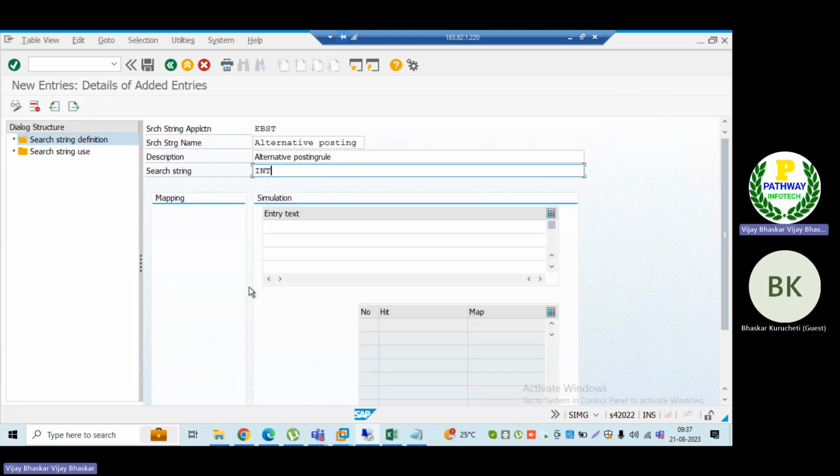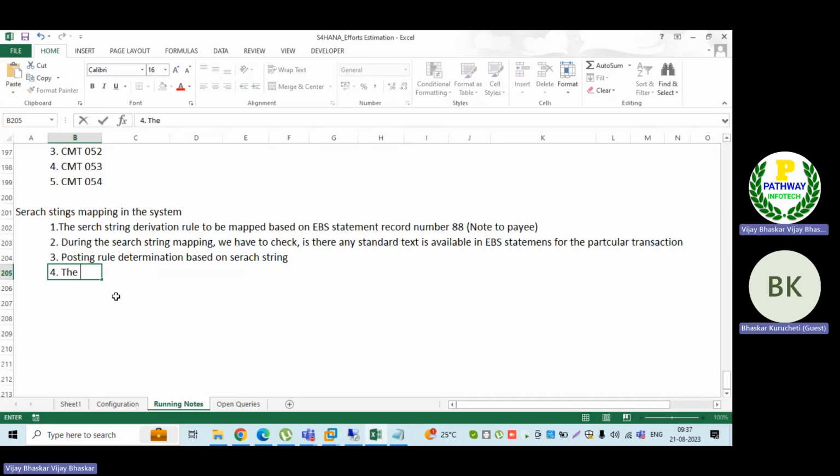So every time, remember, sir, I'll put it here: the record number 88 value, either it's 88 text, to be standard for all interest related transactions.